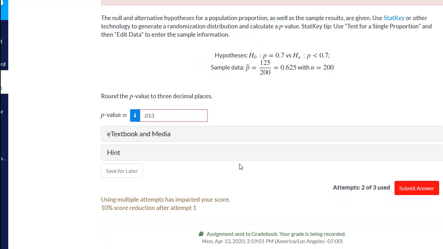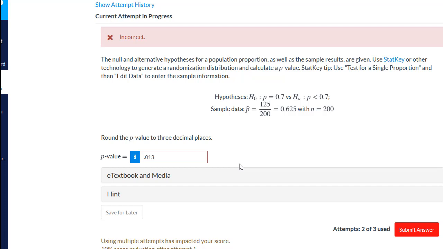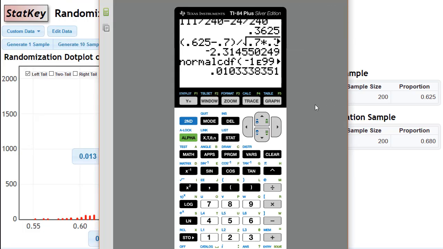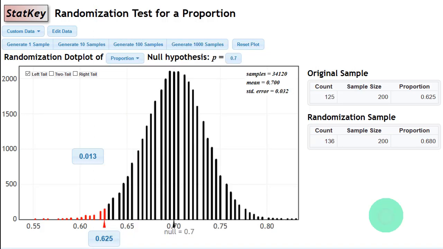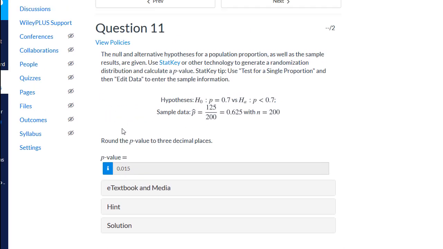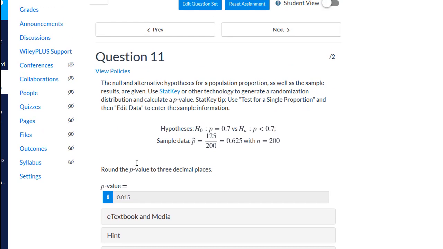Okay, so this is probably one of those situations where there's a bug in Statkey. I'm not sure. Let me see. Okay, so I just paused the recording for a moment so I could figure it out, and I realized there is a bug in the problem in WileyPlus. The correct answer when I go to my instructor's view here says the p-value should be 0.015.